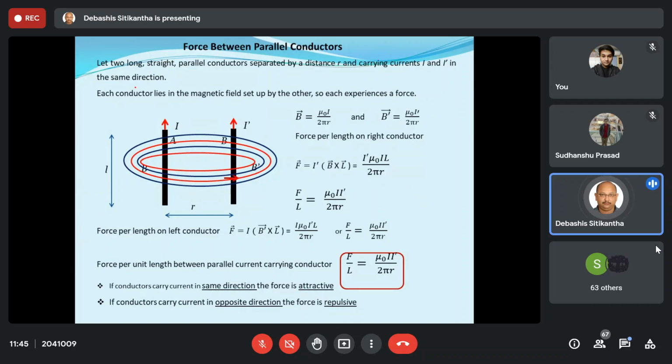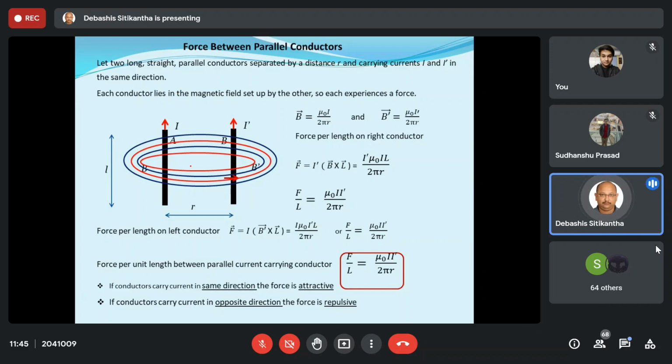When two straight parallel conductors are carrying current, maybe in the same direction or in the opposite direction, forget about the direction. If they are separated by some fixed distance, then obviously they are going to give out forces.